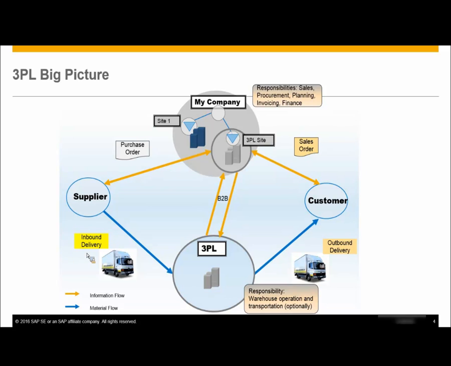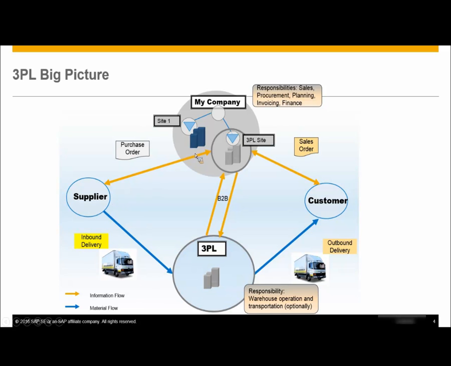Okay, so in such cases, you will create a purchase order to a supplier, requesting so and so products and materials of so and so quantities, and you will also inform your supplier to ship the goods directly to your 3PL site, which is managed by your 3PL provider. So while creating a purchase order, in the ship to field, you will mention your 3PL site, which has been created in your system.